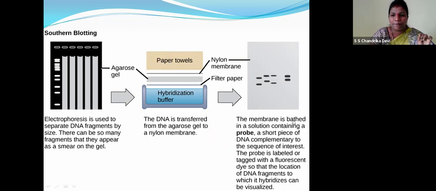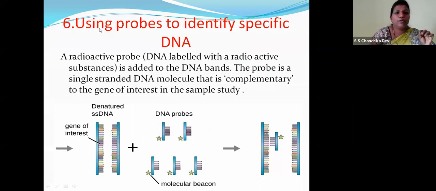Now the membrane is bathed in a solution containing a probe, a short piece of DNA complementary to the sequence of interest. So the probe is labeled or tagged with a fluorescent dye, so the location of the DNA fragment in which it hybridizes can be visualized. This technique we'll see in the next thing, children. Yes, using probes to identify specific DNA.